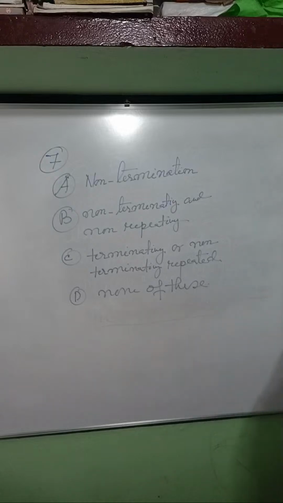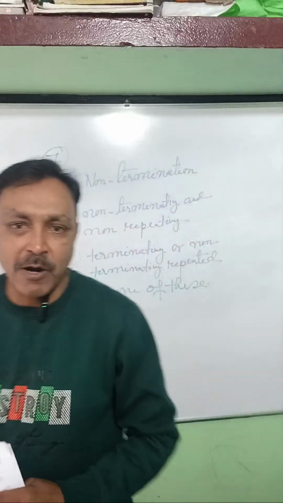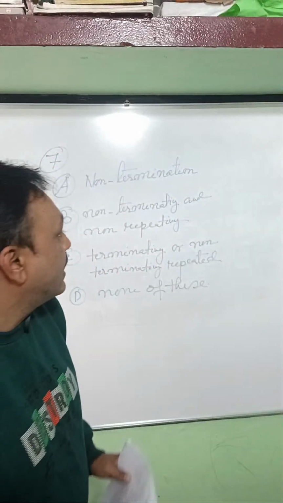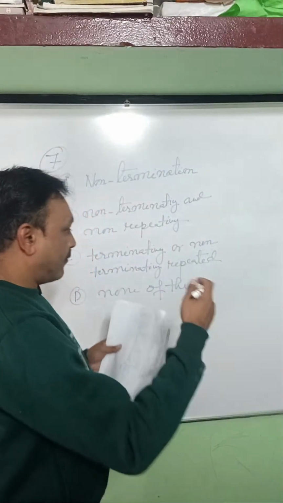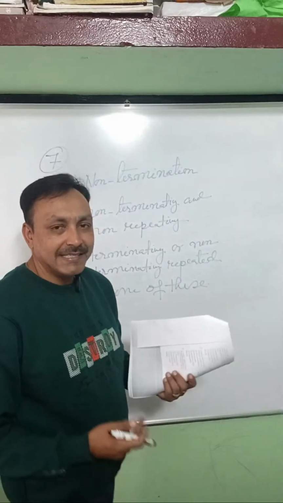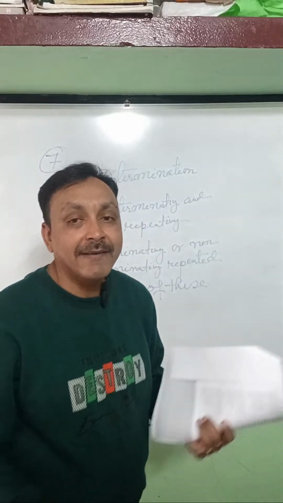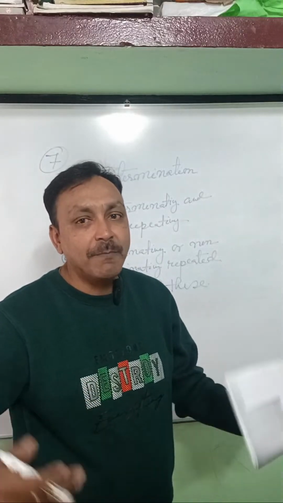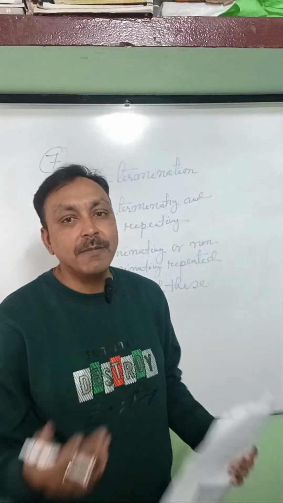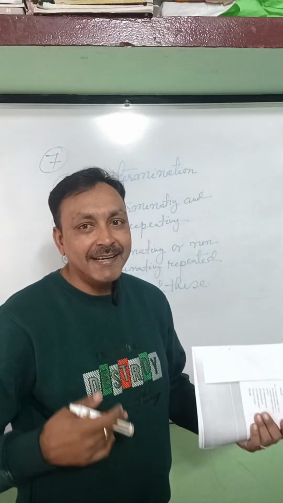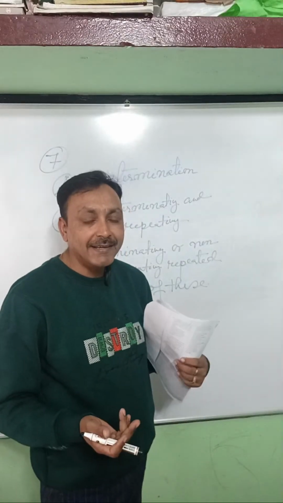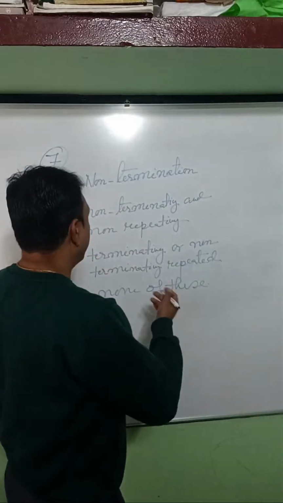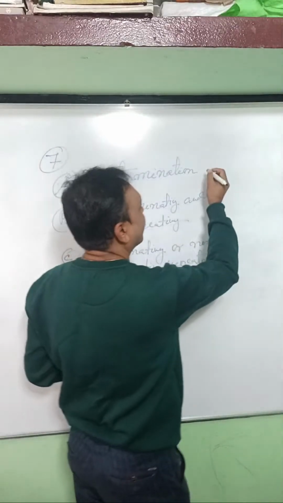A rational number, as you know, is a number which can be expressed in the form of p by q, where p and q are integers and q is not equal to 0. If any number is divided by another number and the remainder is 0, that is terminating. If the remainder is not 0, sometimes it is repeating and sometimes it is non-repeating. If it is repeating, then it is called non-terminating but repeating. But if it is not repeating, it is called non-terminating as well as non-repeating. So these are the criteria.